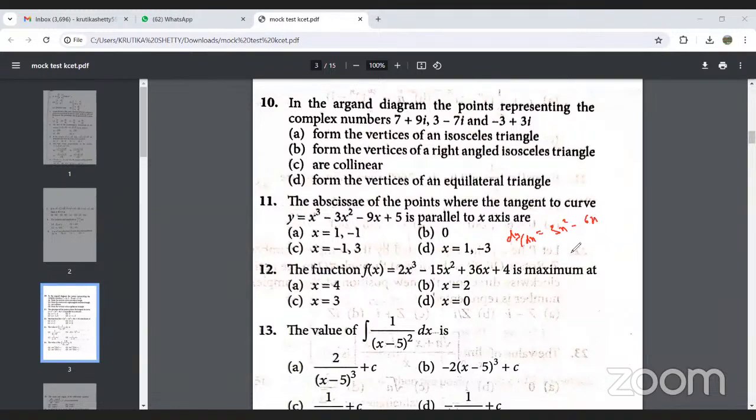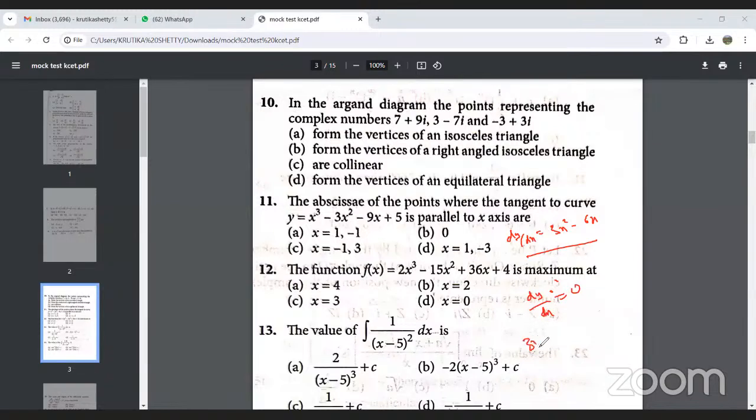Then what we have to do is, after obtaining the derivative, equate it to 0, since the tangent is parallel to the x-axis.